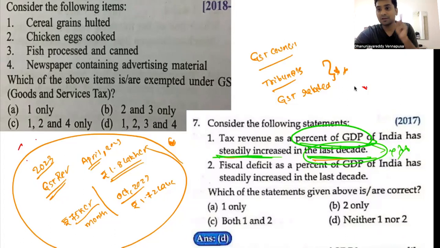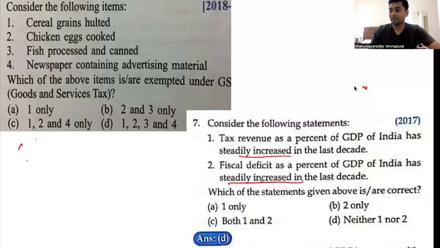I have discussed the same thing in my lecture 1 because we have seen a similar type of question there. Fiscal deficit as a percentage of GDP of India has steadily increased in the last decade. Again, as a percentage of GDP, nothing can increase steadily or fall steadily in a decadal period. At least if it is for 2 or 3 years, there will be a chance. But if it is for one decade, there will be no chance, or the chances will be of the minutest of the minute. So blindly you can say this is wrong, this is wrong. Right, that is one thing. So both statements are wrong, hence nothing is correct in this.